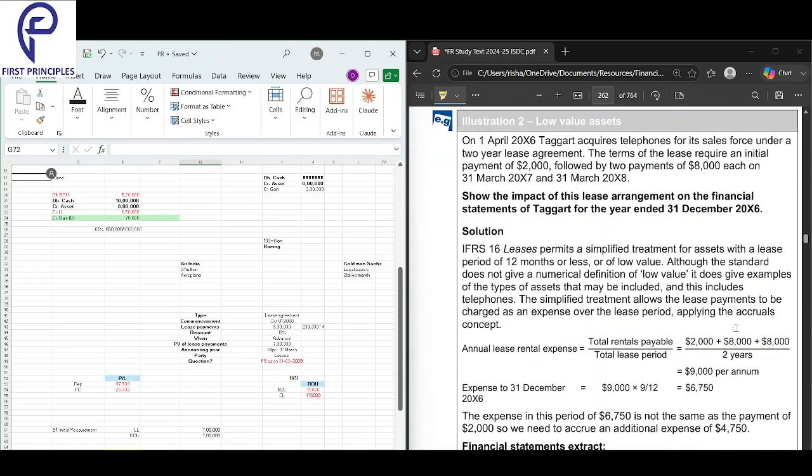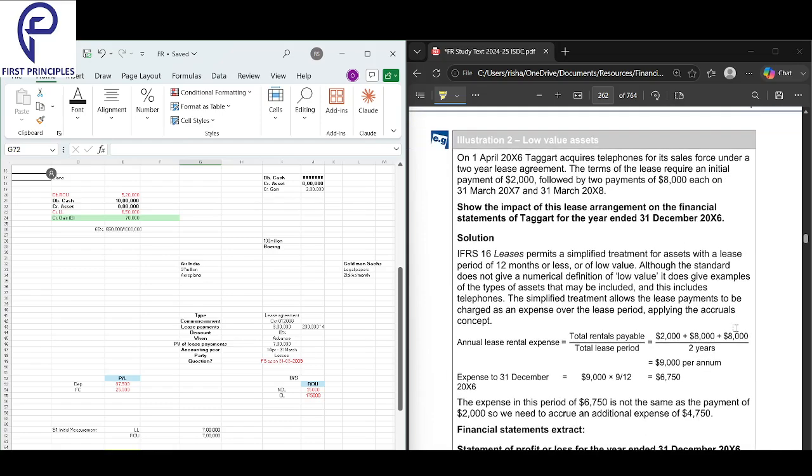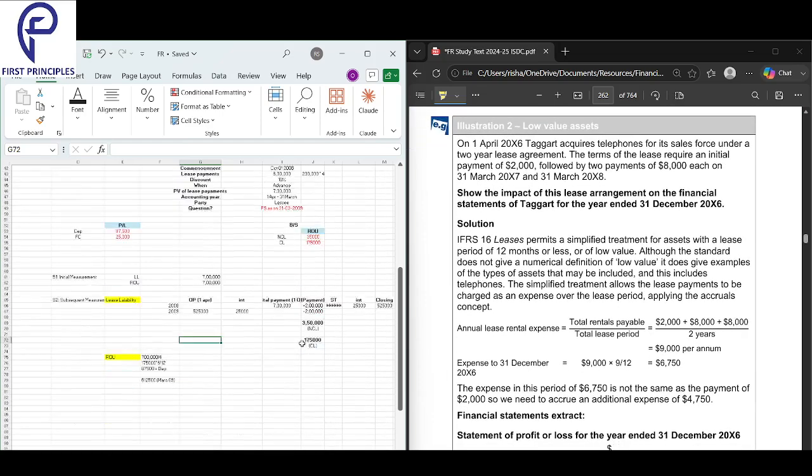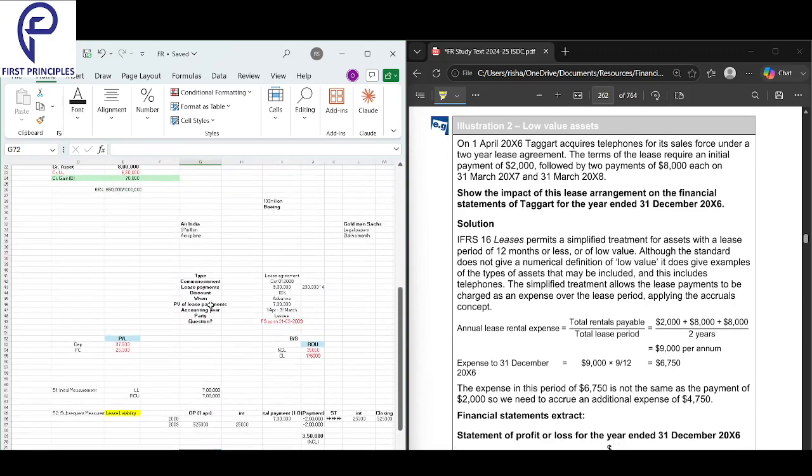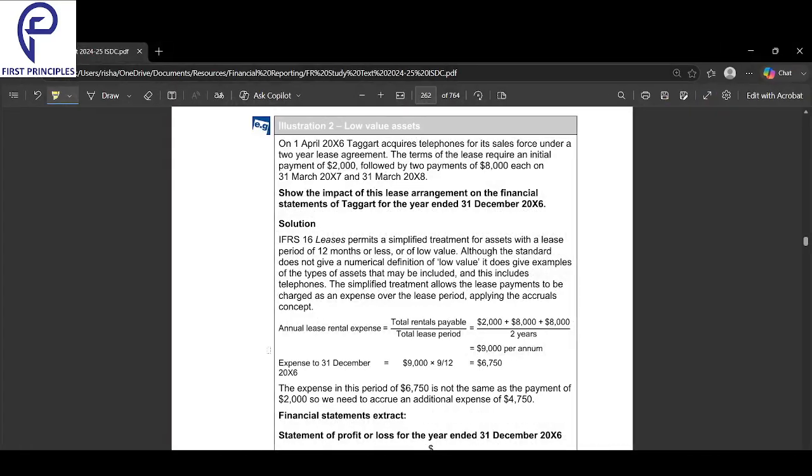Okay, one last sum we'll just finish here and we'll close this chapter: low value assets. How to go about the calculation of low value assets. So first of all, what is the rule for low value assets? Anybody? If the lease term is less than 1 year, or the value of the asset is tentatively less than $5,000. Absolutely. Okay, so that is called a low value asset. So now how have they broken down this question here?